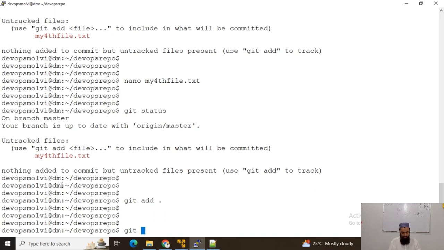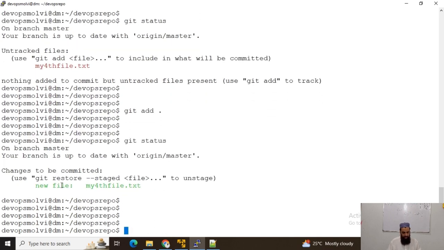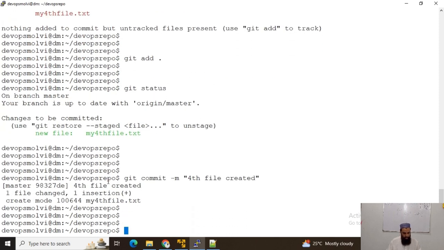Now again we will check git status. Now I will commit: git commit -m fourth file created, and you can see that one file was changed and one insertion. So I will use the git push command.